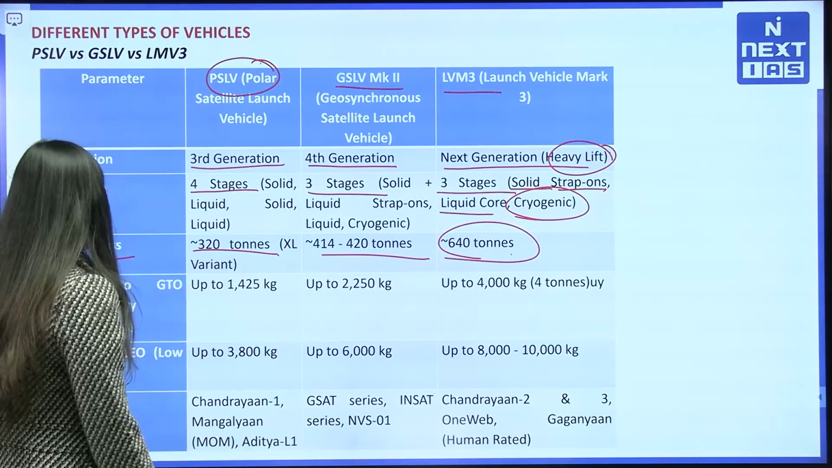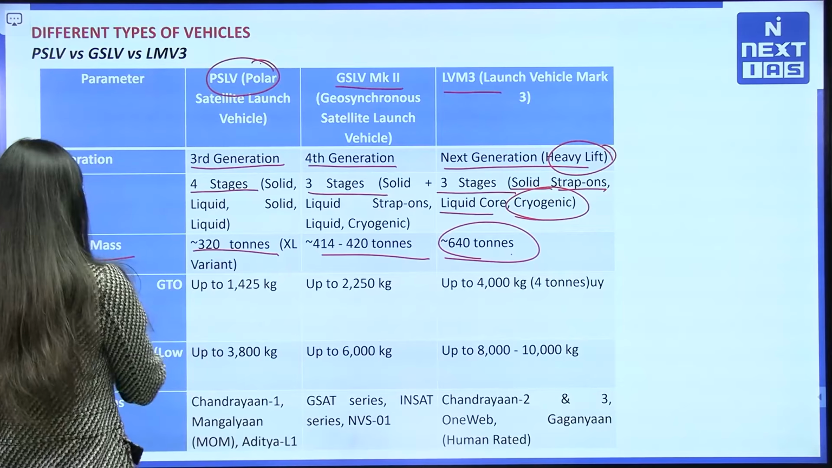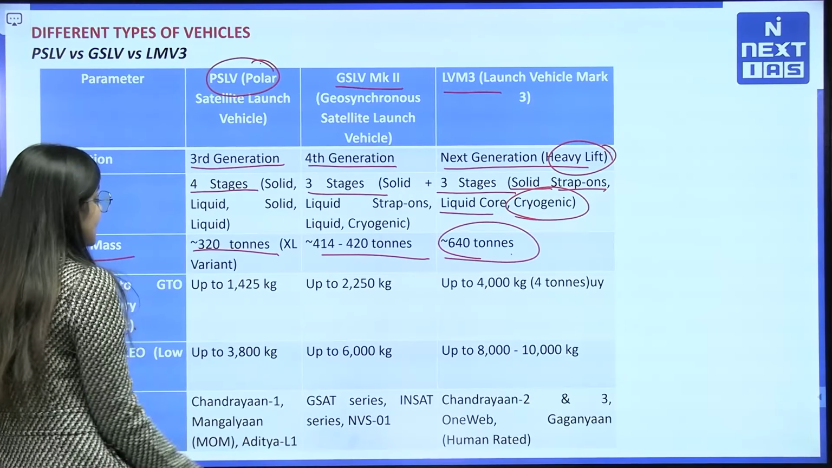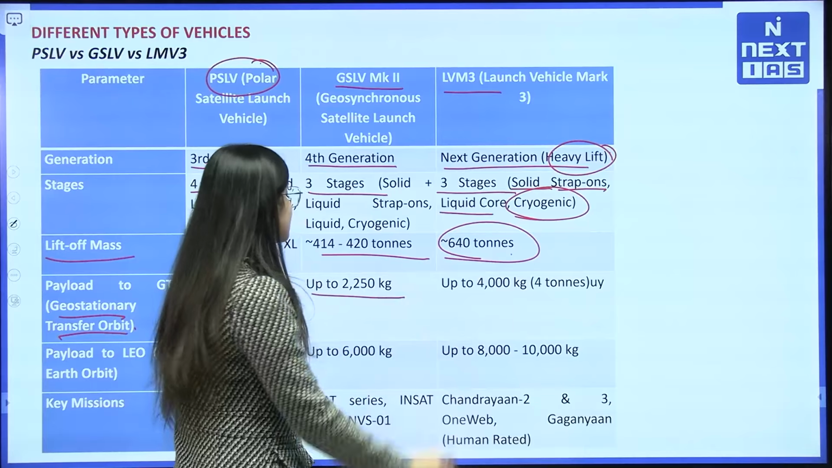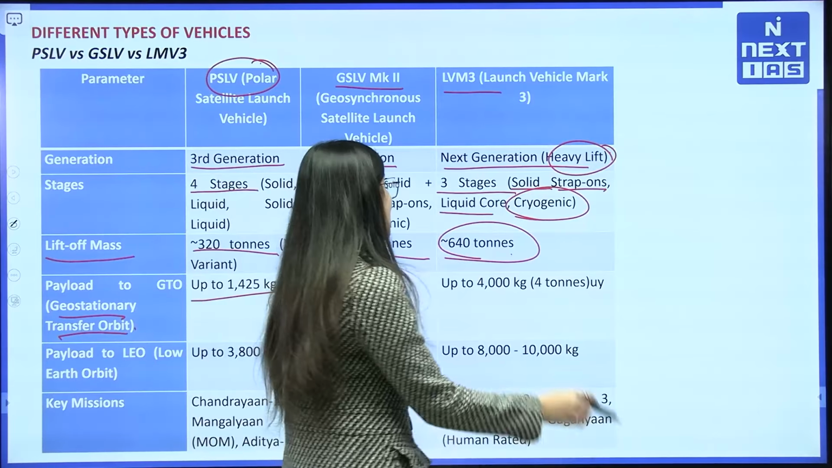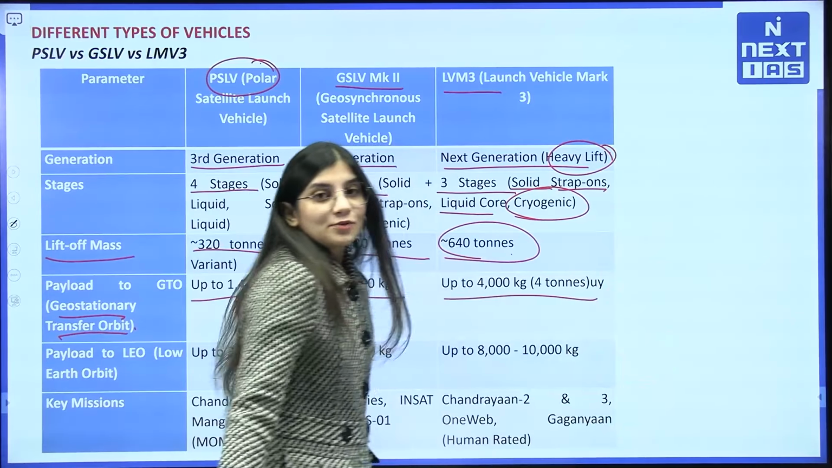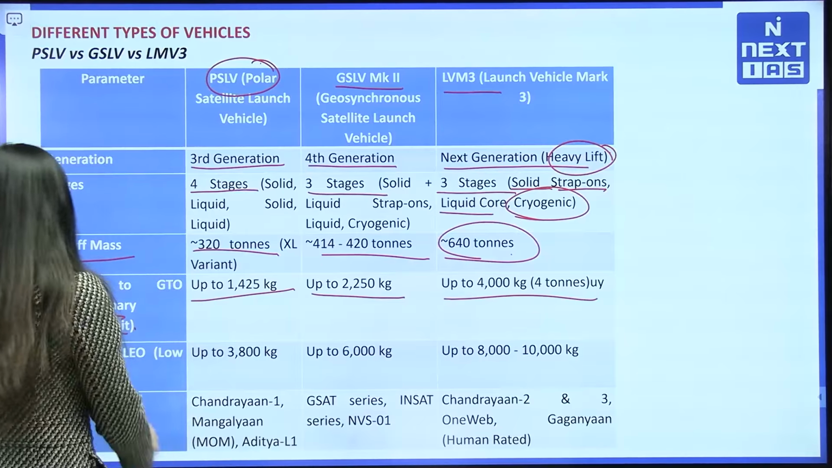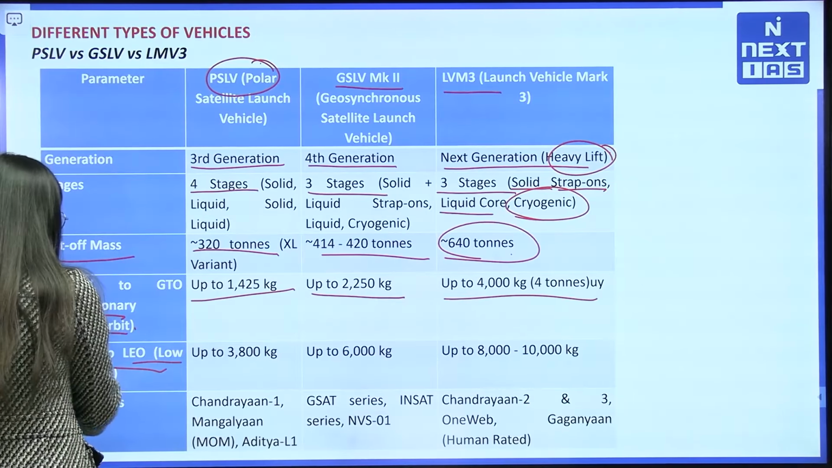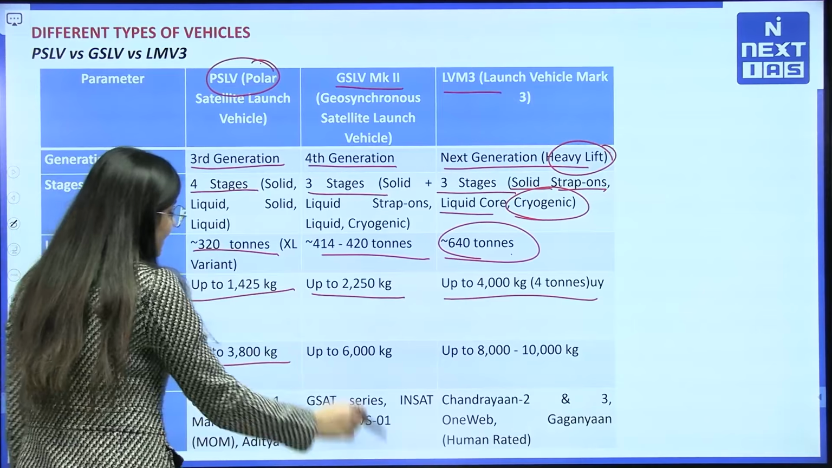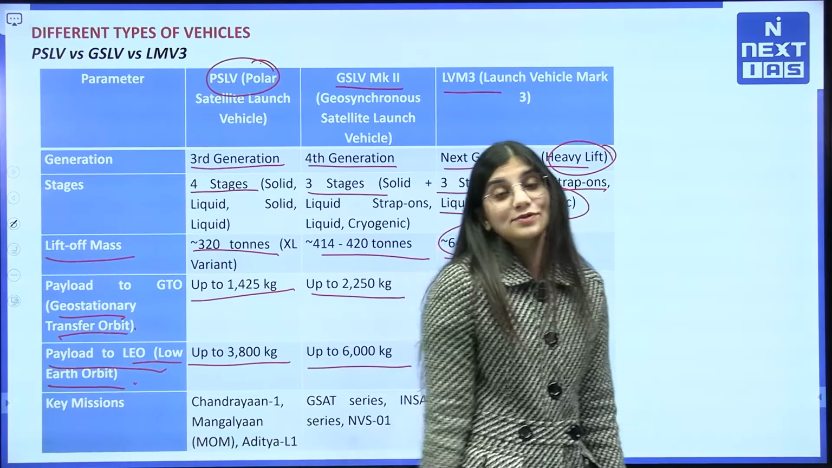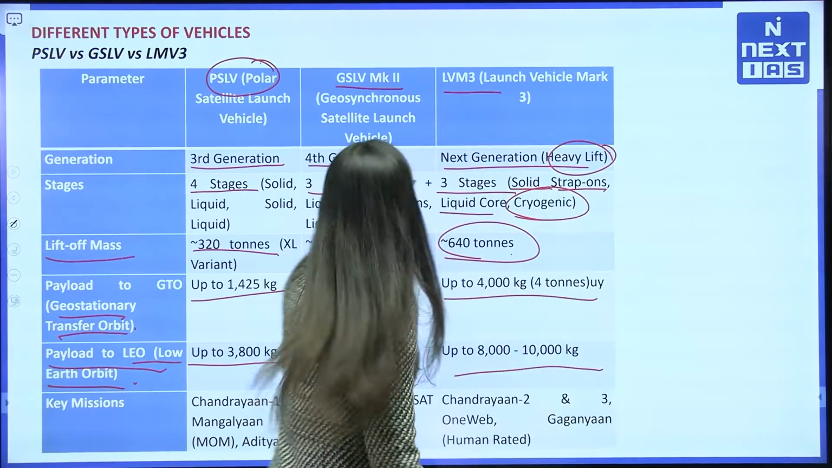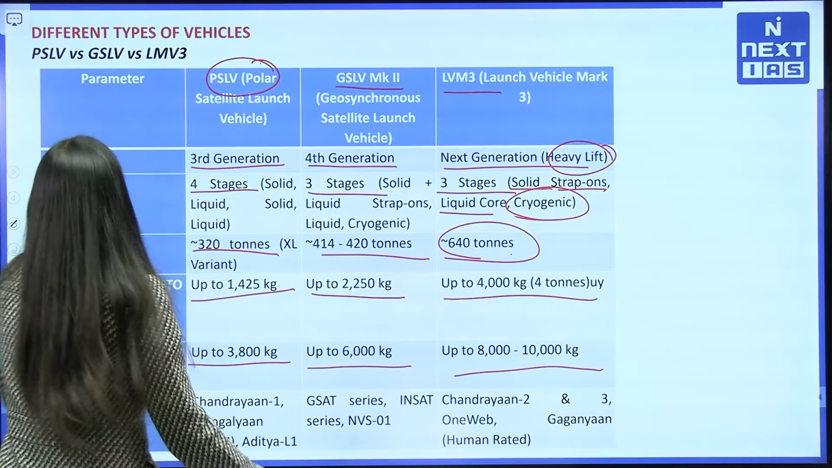The payload to GTO, that is geostationary transfer orbit, is up to 1500 kg for PSLV, 2250 kg for GSLV Mk2, and up to 4000 kg for LVM3. The payload to LEO, that is low Earth orbit, is up to 3800 kg, then 6000 kg, and more than 10,000 kg. So these are the differences between all these vehicles.